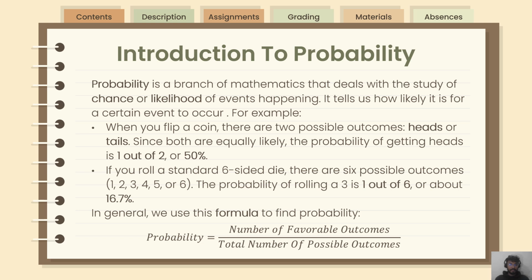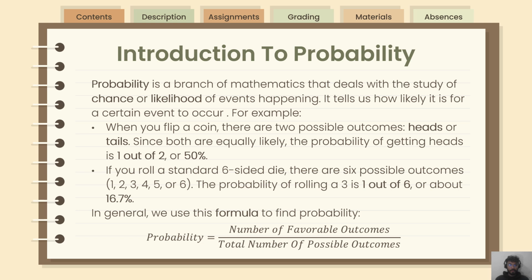Introduction to probability. What is probability? Probability is a way of measuring how likely something is to happen. It helps us to make predictions about the future based on what we know. It is a branch of mathematics that deals with the study of chance or likelihood of events happening. It tells us how likely it is for a certain event to occur.